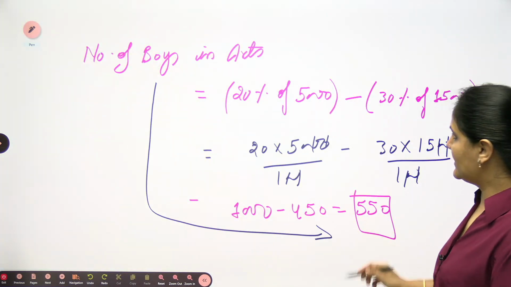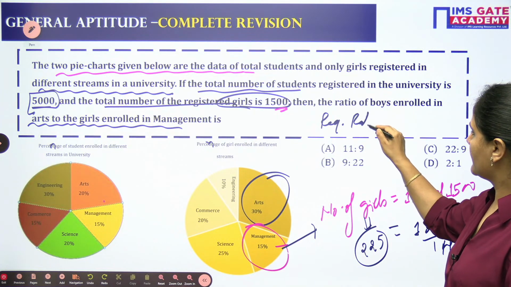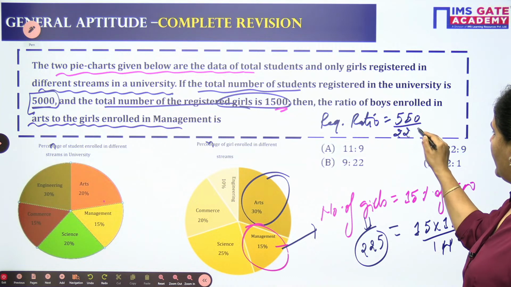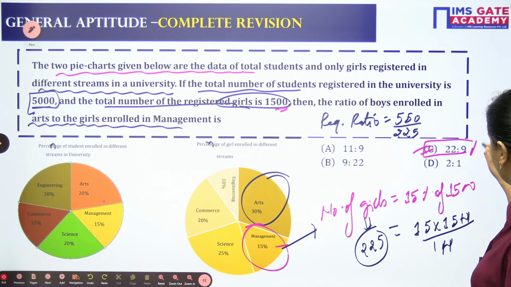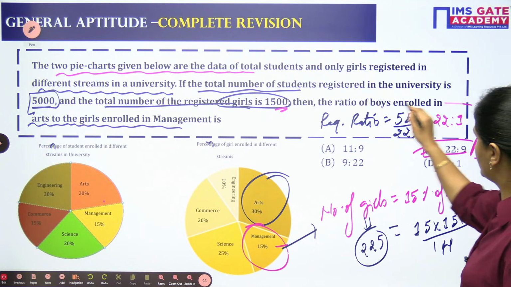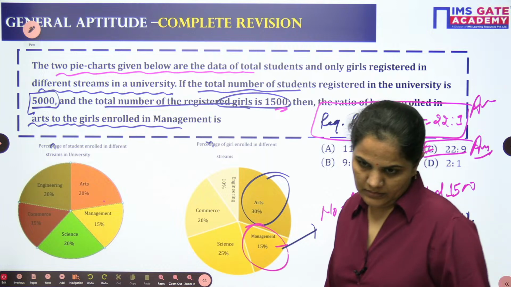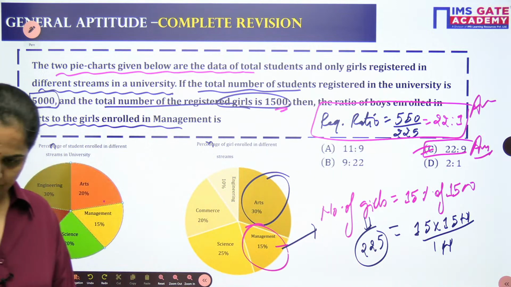The number of boys in arts is 550. You want the ratio, so the required ratio will be 550 by 225. Look at the options. Which option satisfies 550 by 225? The ratio should be 22:9. Yes, option C, 22:9.